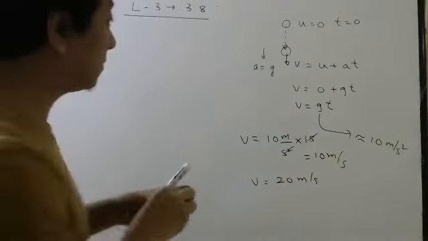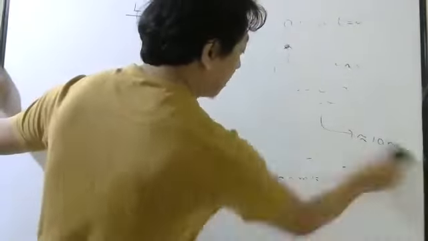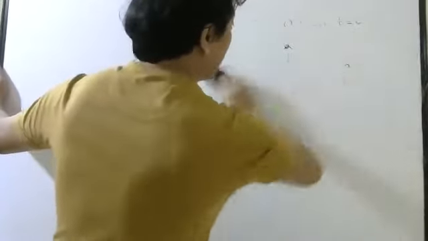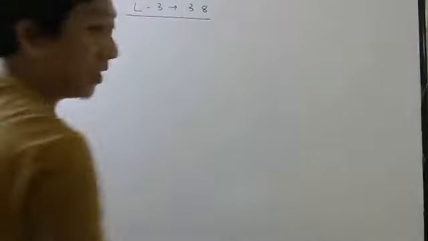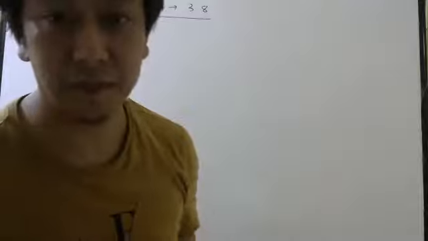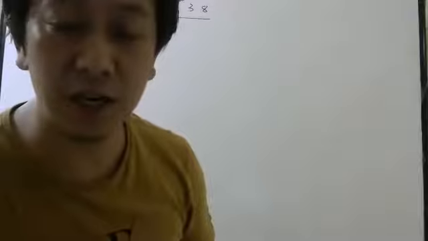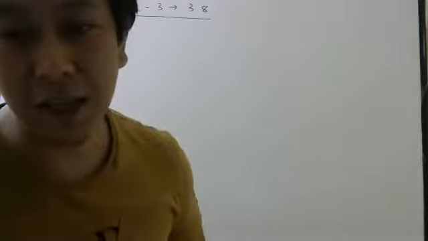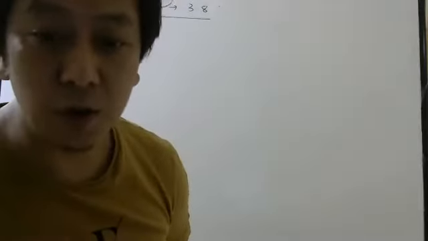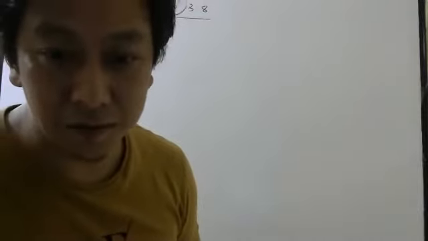So we have to draw xt graph, vt graph and acceleration time graph. Now in NCERT, to solve this question, they have taken downward negative, meaning upward they have taken positive. If you take up positive, down will be what, students? Tell me quickly. If I take up positive, down will be negative. So in NCERT, they have taken down negative. So which way do you want me to answer? Our way is we have taken down positive. Shall I do both ways, or only the NCERT way?